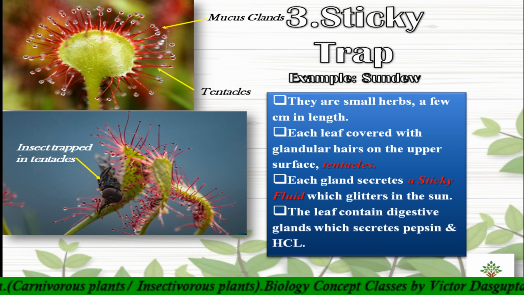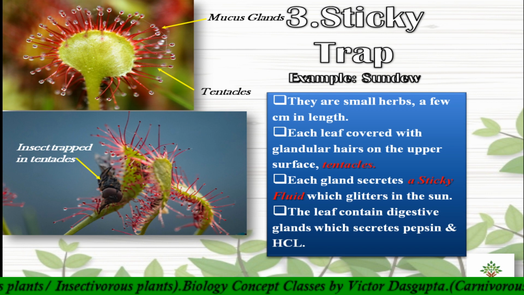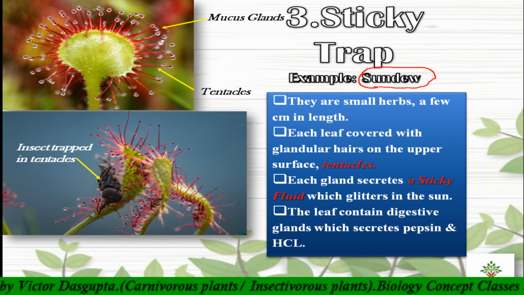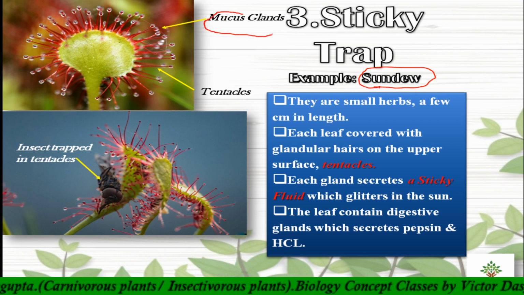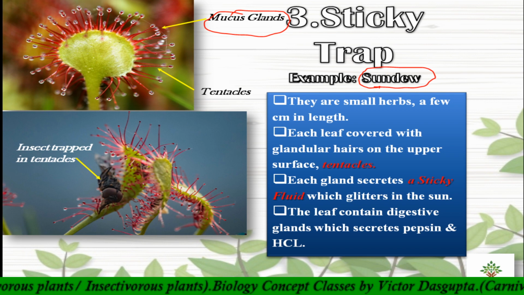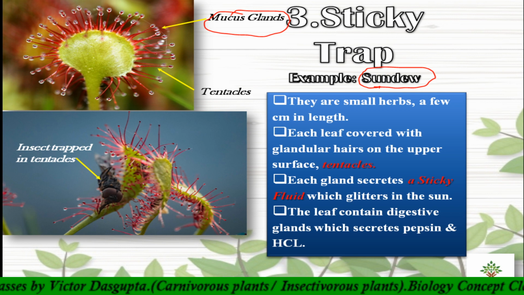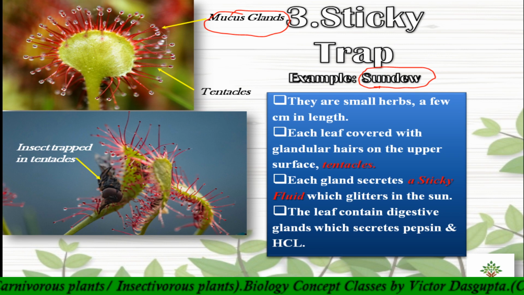This mucus will shine or glitter in the presence of sun. That is why they get this name, sundew. Sundew means they will glitter. These mucus glands will glitter in the presence of sunlight. So that's why they get this name, and the leaves have digestive glands that secrete pepsin and HCl, like the previous one, which carry out the digestion of these insects. One thing to remember: nitrogen is very important for these organisms.